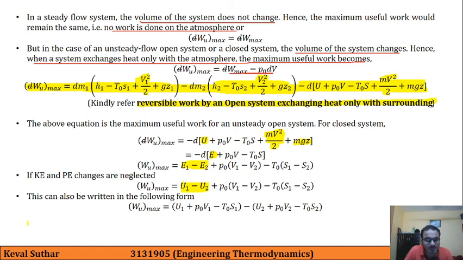As you can see here, we have only changed few things, that we have rearranged the terms, nothing else. So there is nothing new in this.